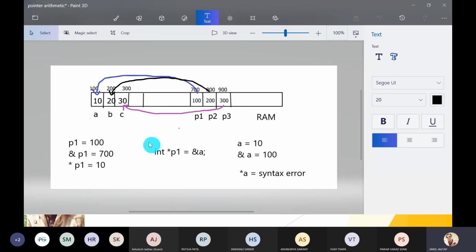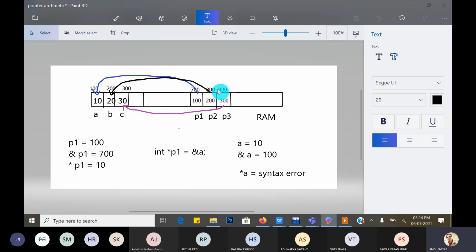Guys, hope you understand. For the value variable A, A alone means the value contained inside A, and address of A means the address location in primary memory or RAM. So it is 100. For convenience we have written it in decimal values, but actually addresses are in hexadecimal format. Guys, hope you understand.